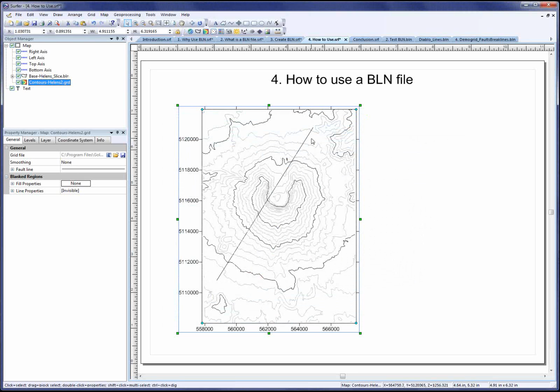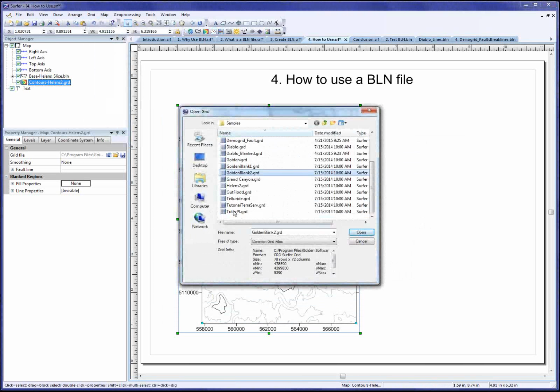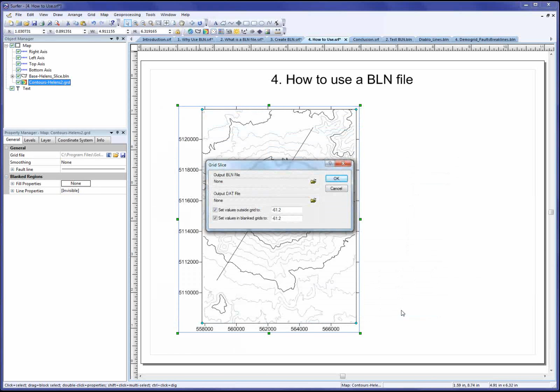So now let's go ahead and slice the grid file. I'll click Grid, Slice, select my grid file, and click Open. Select my BLN file, and click Open. And here we have a choice to output a BLN file or output a DAT file. Now the BLN file actually isn't very useful. All you get out is the X and Y coordinates along this line, and that's not what we want here.